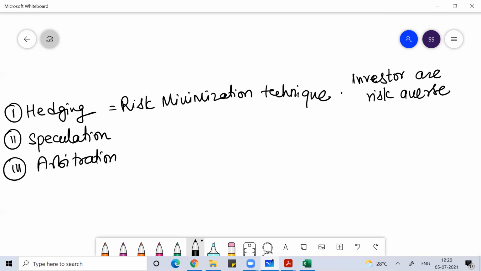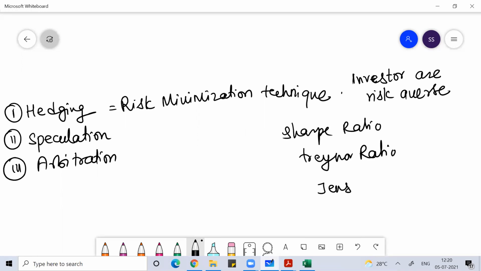Okay, that's why in portfolio management we study something called the Sharpe ratio. We'll study something called the Treynor ratio, and the Jensen alpha ratio. So we'll talk about these terms: Sharpe ratio, Treynor ratio, Jensen alpha ratio.